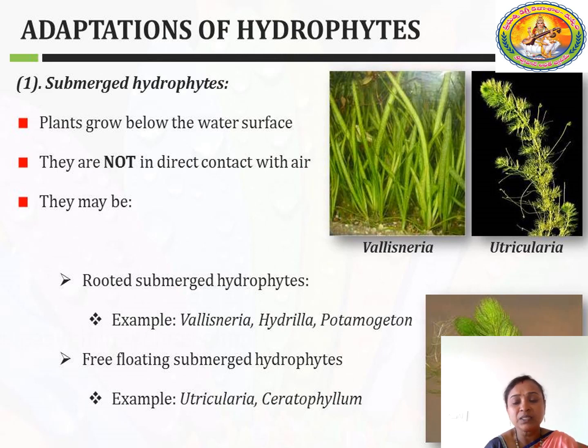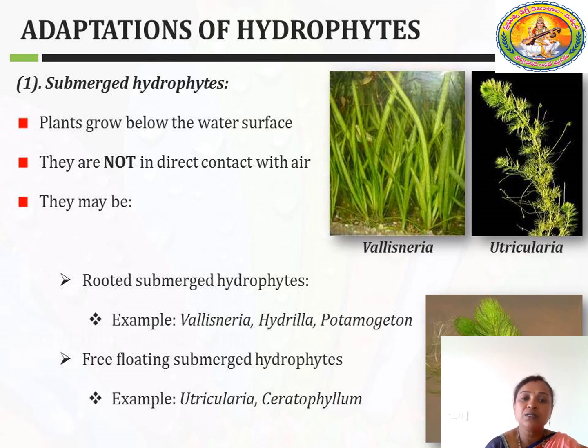The first one is called submerged hydrophytes. I told you before, these are plants growing below the water surface. That means the plant is completely in the water, then it is called a submerged hydrophyte. And second, they do not have a direct contact with the air. These submerged hydrophytes are of the following types.